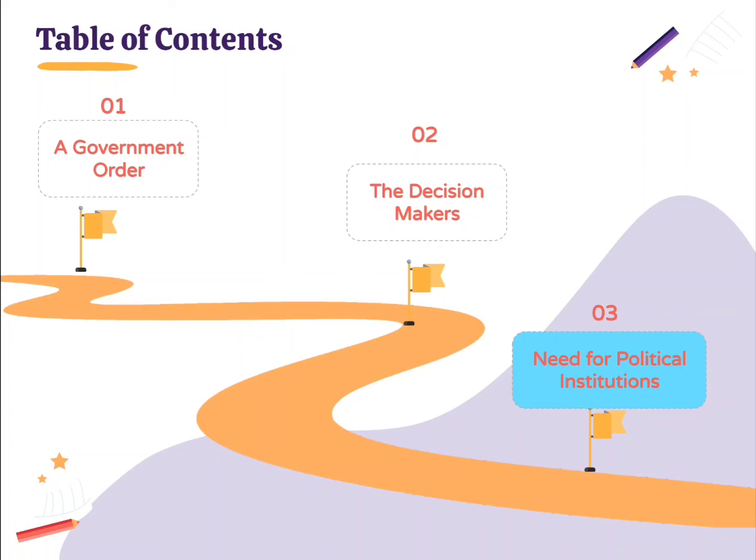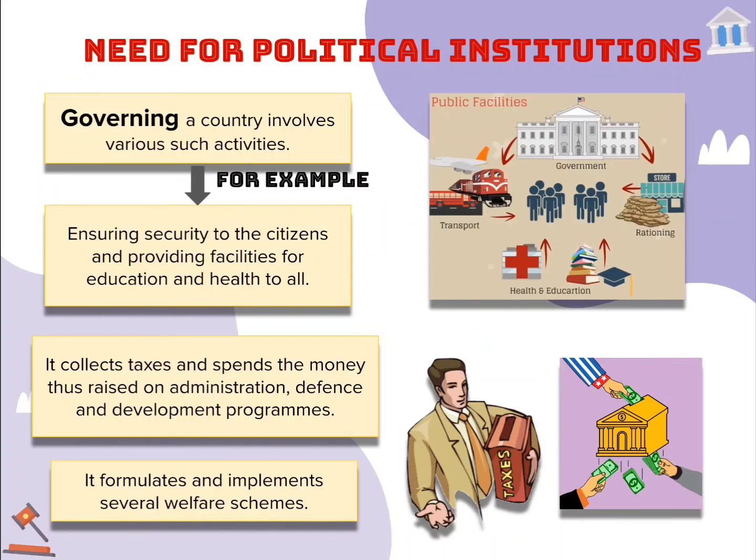Chalo, moving forward to the next topic of the session, that is, what is the need for political institutions in our country. So now the question comes, what is the need for political institutions in any country? Every government performs activities which ensure the security of the citizens.